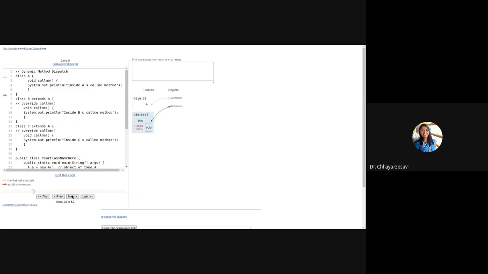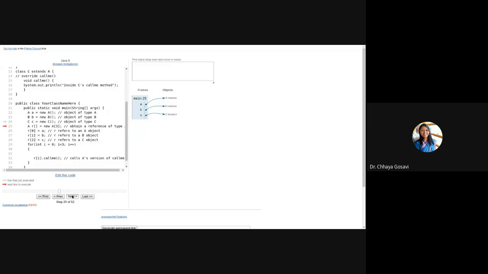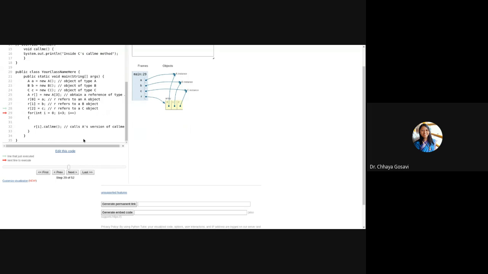These are three objects, A, B, and C. And here you can see the array of references 0, 1, and 2, initialized to null because these are references. Now the 0th reference will refer to A, the first reference will refer to B, and the second reference will refer to C. So when we call R of I dot callMe, if the value of I is 0, it will call A's callMe, then B's callMe, and then C's callMe. This is how abstraction works. Implementation is hidden from the user.